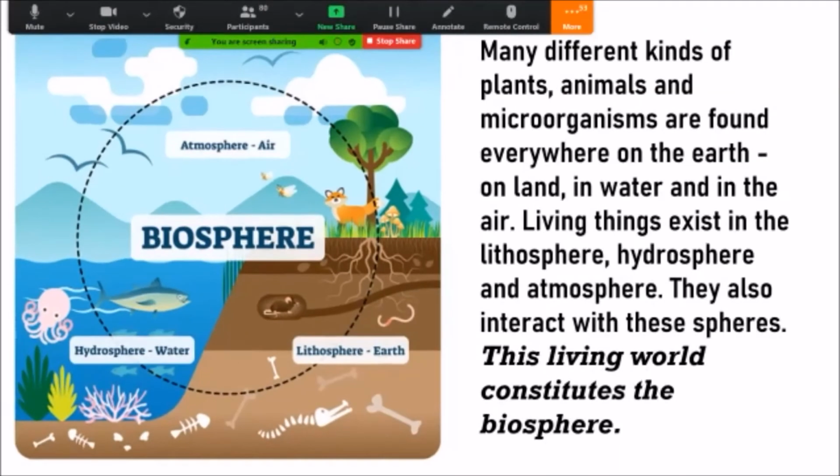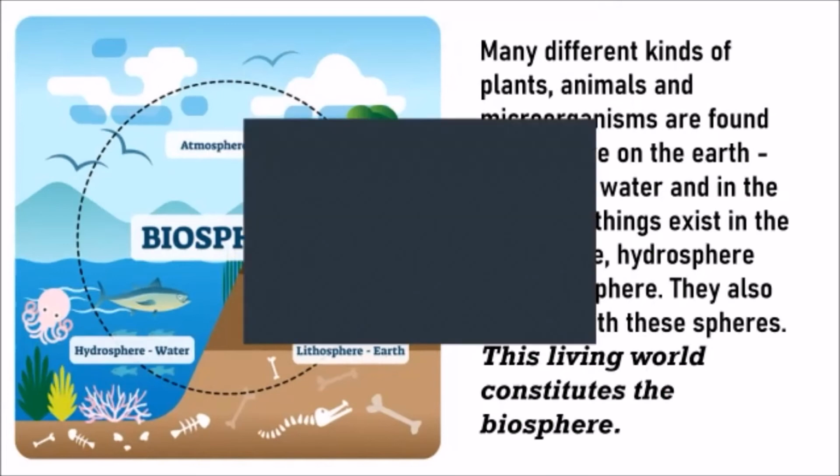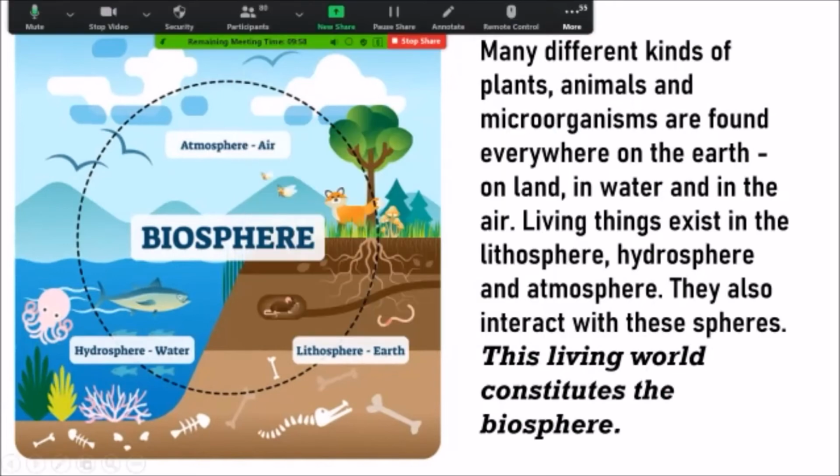Now, many kinds of plants, animals, and microorganisms are found everywhere on the earth, on land, in water, and in the air. Living things exist in the lithosphere, in the hydrosphere, and the atmosphere. They also interact with these spheres. This living world constitutes the biosphere. If you see, living things are there everywhere, correct? In the atmosphere, you will see that they are there. You will see they are in the hydrosphere, in the water.